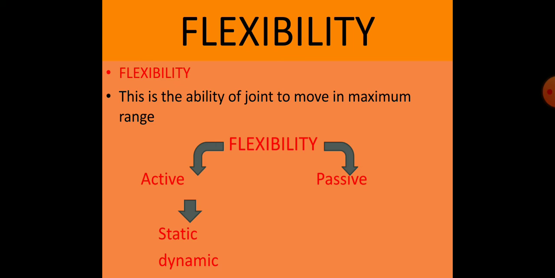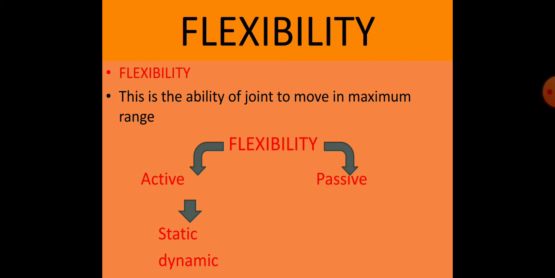Active flexibility is again of two types: static and dynamic. Static flexibility is there when the body is able to stretch the joints or bend the body from the joint while the body is at rest, in static position, meaning there is no movement.